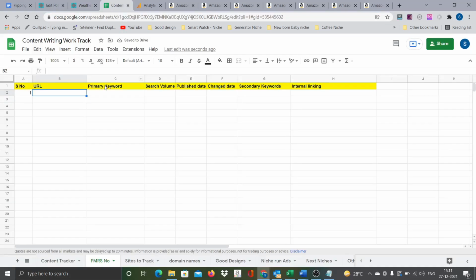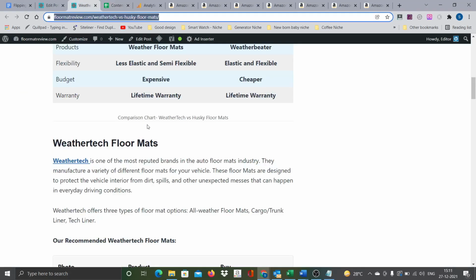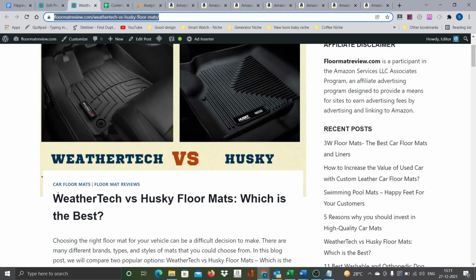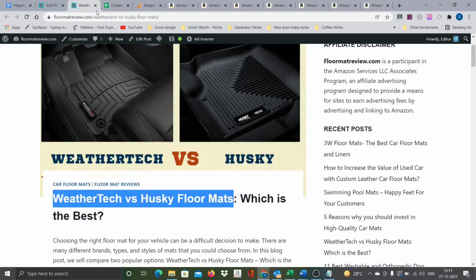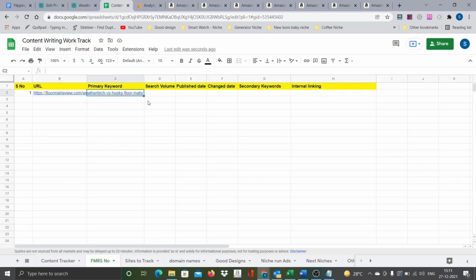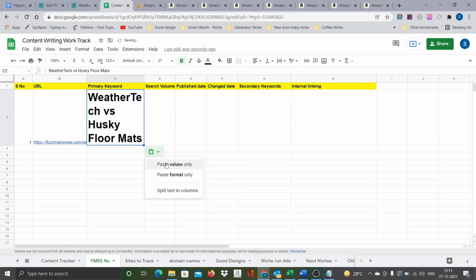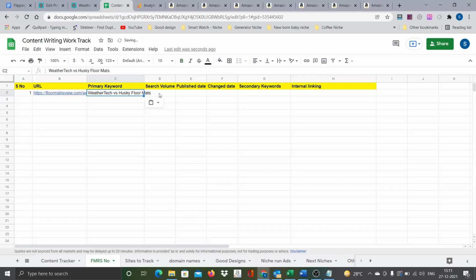So here it is. Primary keyword is obviously this is the one, and WeatherTech and Husky mats, Husky liners. So that is going to be the primary keyword, and search volume, paste values only. Okay, search volume I will pick up from Ahrefs. I will open it later and pick it up.